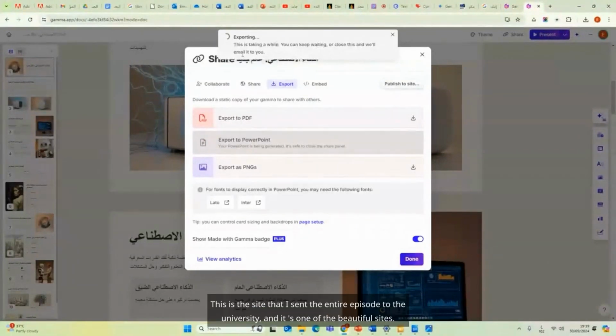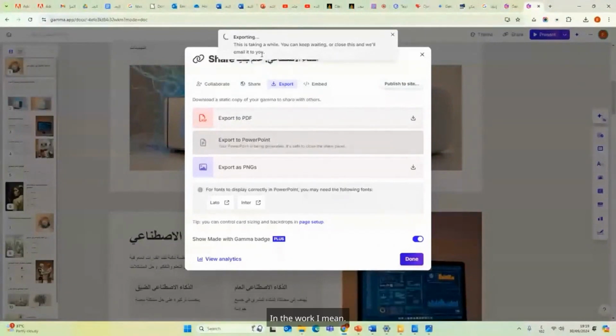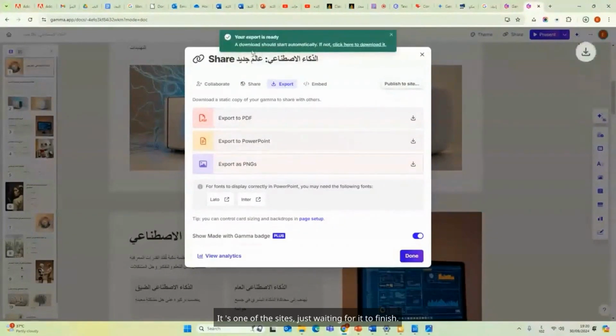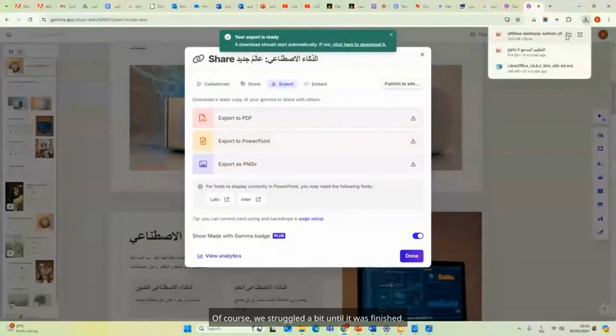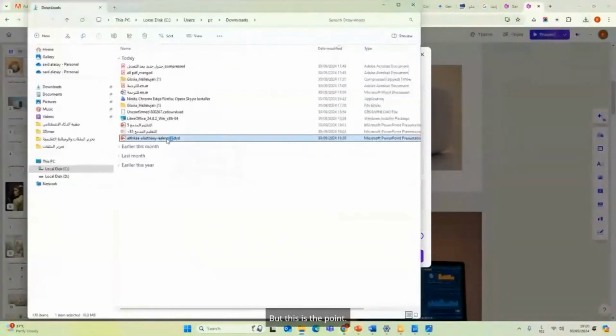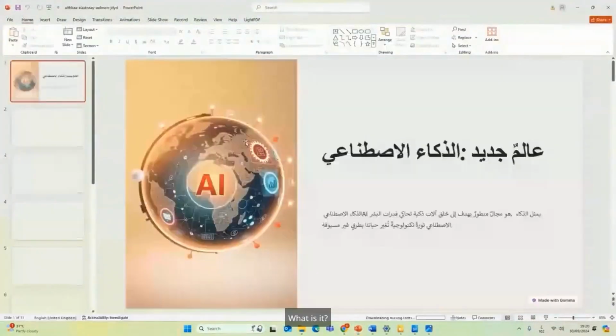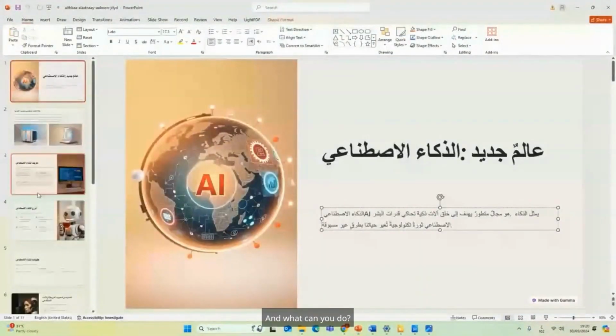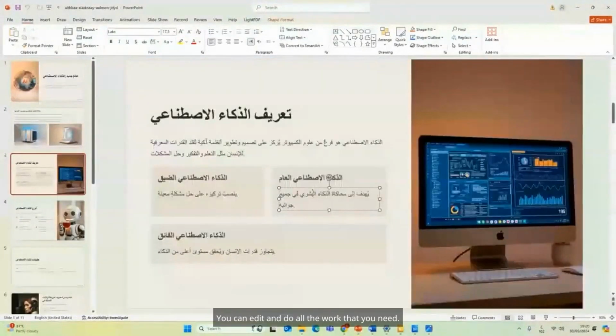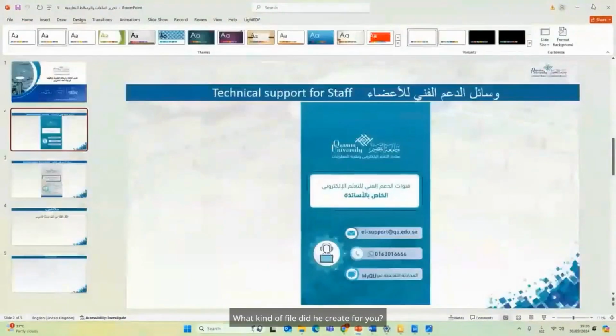This is the site that I sent the entire episode to the university, and it's one of the beautiful sites, just waiting for it to finish. Thank God it's done. Of course, we struggled a bit until it was finished, but this is the point. What is it, what did it do, and what can you do? You can edit and do all the work that you need. That's it. What kind of file did it create for you in a short time?